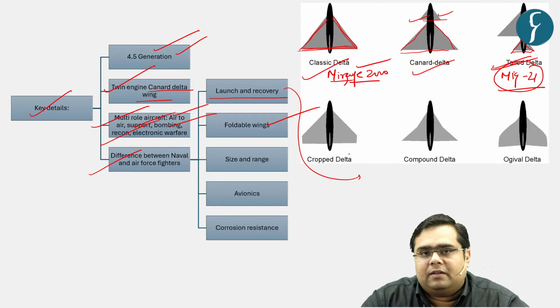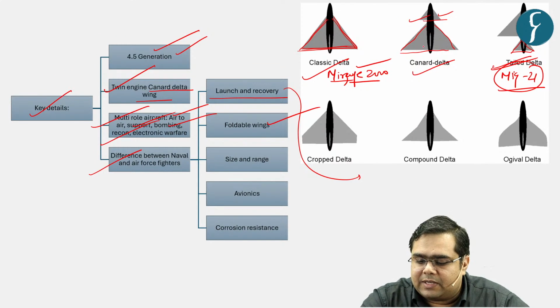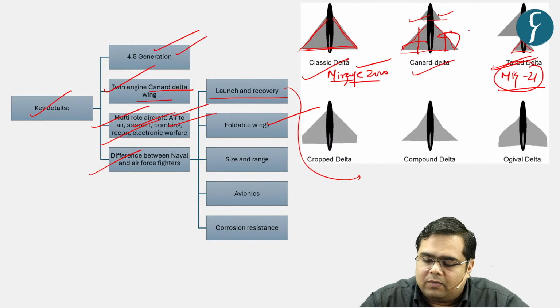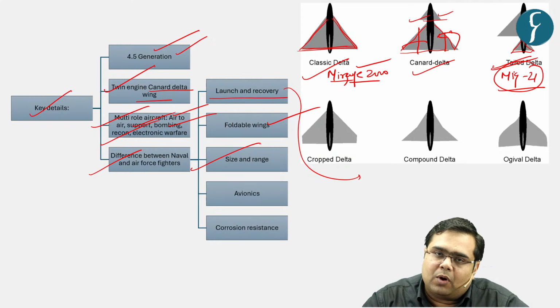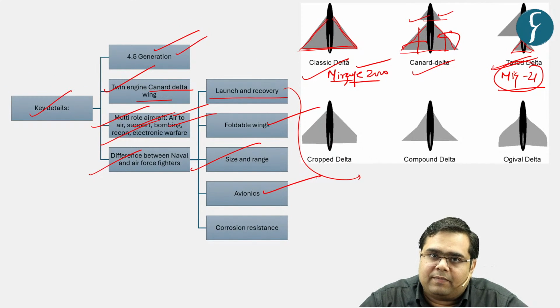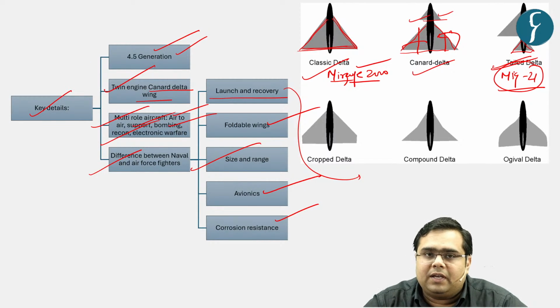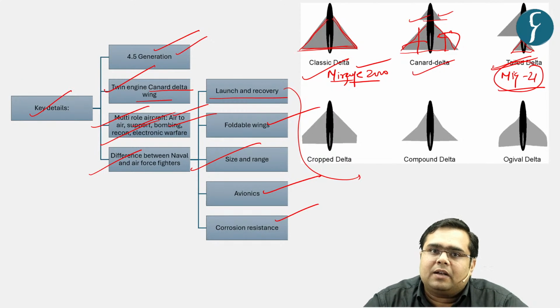Another feature is the foldability of wings. For example, this can be folded over here, this can be folded over here, right? Size and range: smaller size and smaller range. Obviously, avionics is further improved and enhanced. And corrosion resistance is one of the features because they are going to operate at sea, so we need corrosion-resistant material and paint so that they can perform for a long and enduring time period.